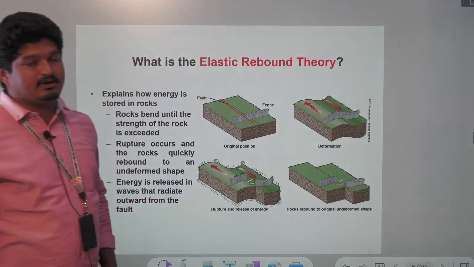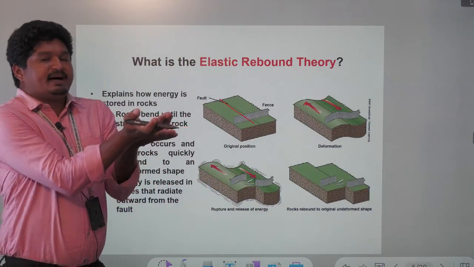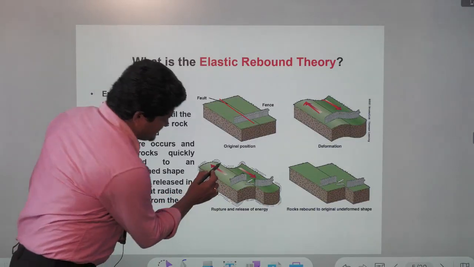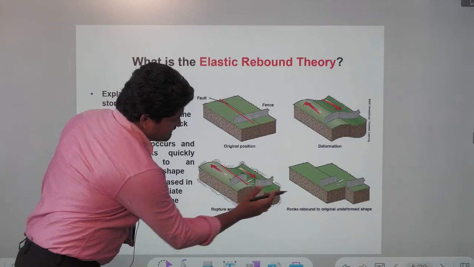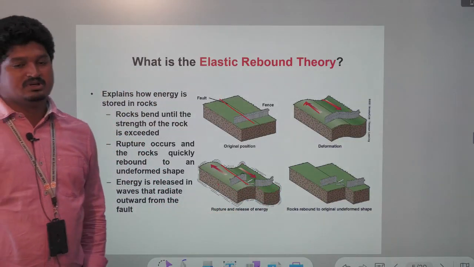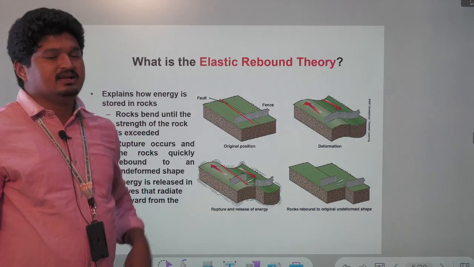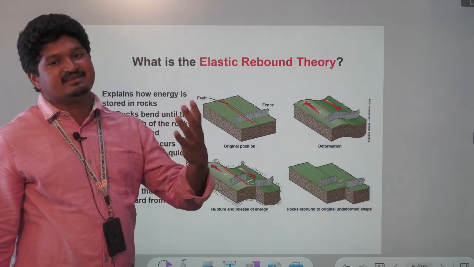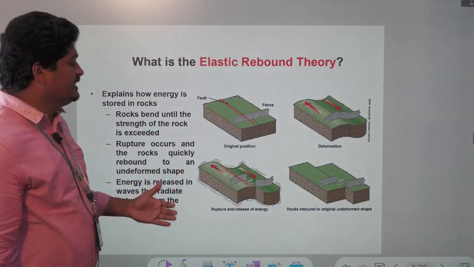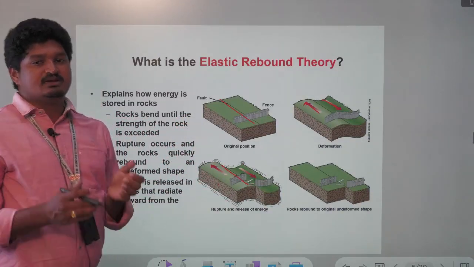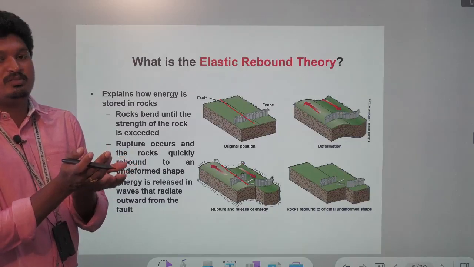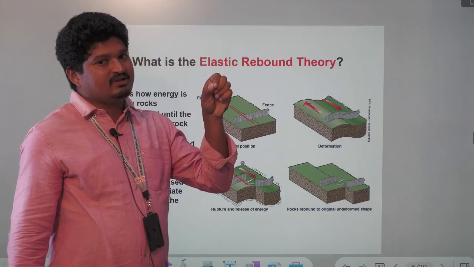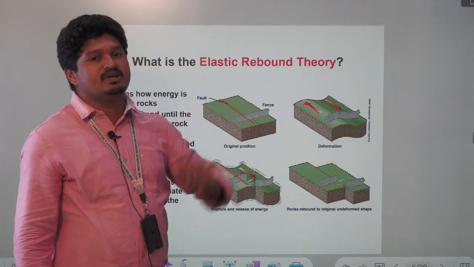When the lateral movement occurs, the beds slide past each other. In simple terms, as these beds pass each other, the rocks will definitely rupture. Based on the elastic rebound theory, rocks undergo tensile movement, and as the movement continuously increases, they rebound. Rebound means that from the original place, new formations will be developed.